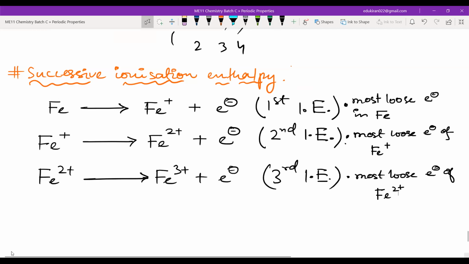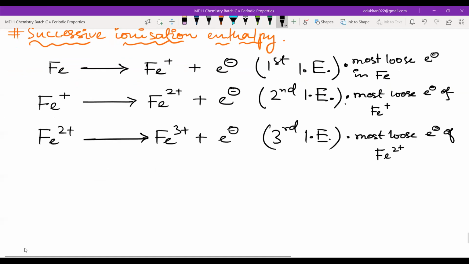Now, what do you think? What is more difficult, to remove an electron from a neutral species or to remove an electron from a cation? Tell me, which is more difficult? Removing an electron from a cation is more difficult, right? And that is why second ionization enthalpy is always greater than first ionization enthalpy.